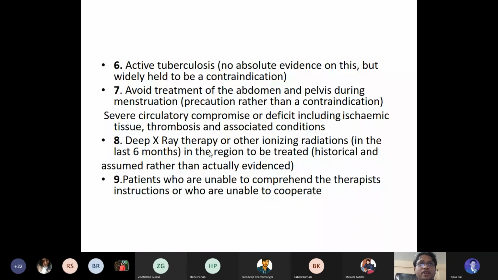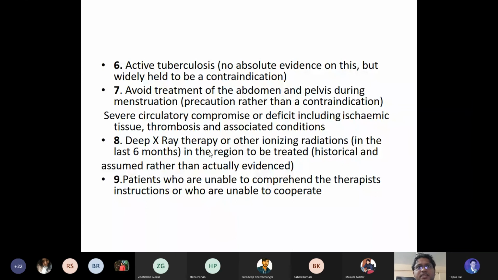Avoid treatment, the 7th point, is the abdomen and the pelvis during menstruation. During the menstrual phases, you are supposed not to use this PSWD over the abdomen and the pelvis, because as it is a heating modality, the non-thermal effect will happen. So there is a chance of contraction of the uterus. That's the reason you are supposed not to use it near the abdomen and the pelvis during the menstrual phases. It can also lead to severe circulatory compromise and deficit, including ischemic tissue and thrombosis formation.